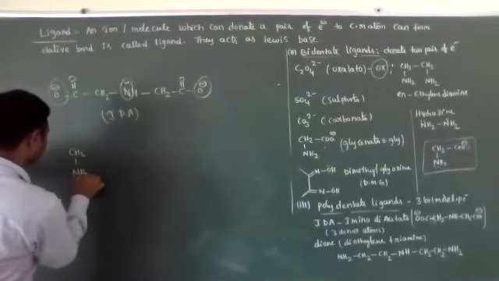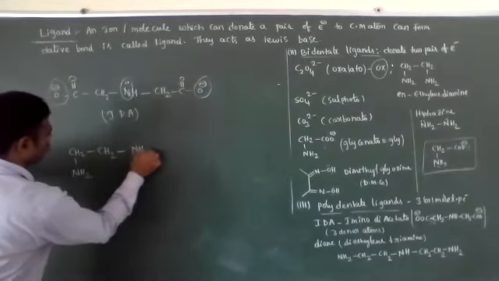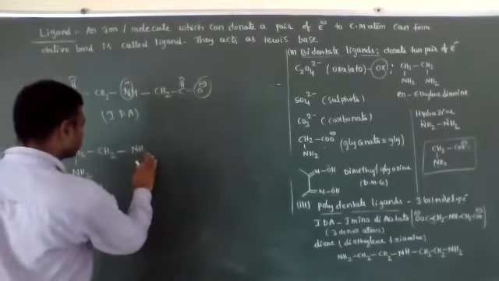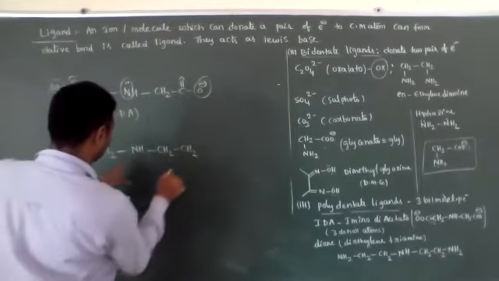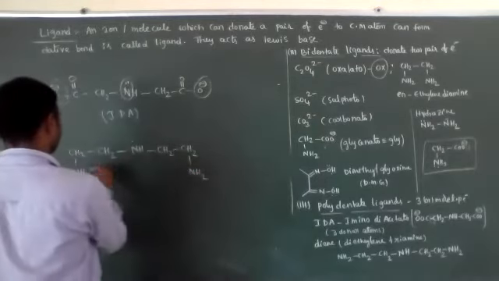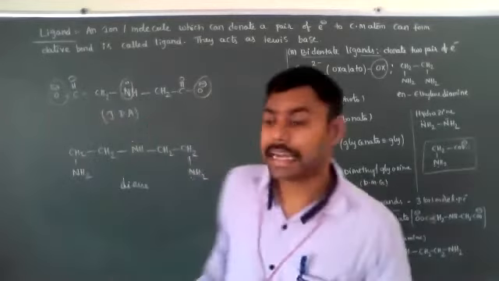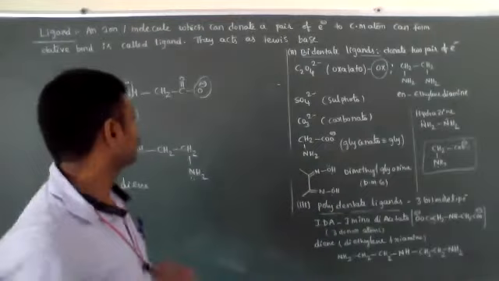Diethylene. Actually, NH3 is present in ethylene diamine, but diethylene means one more ethylene group is attached to this nitrogen. Diethylene triamine, its symbol is diene. Diene is a tridentate ligand. Three donor atoms are present. Okay. Next.